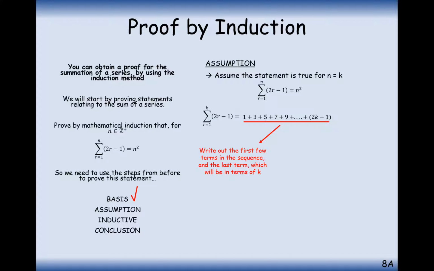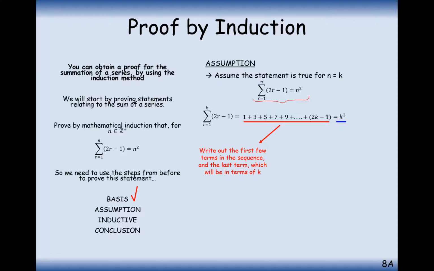Just write out the first few terms in your sequence and the last one, and it will help give you a better picture of what's going to come next. And this is going to equal k squared. So effectively what you've done here is you've just written out the statement you're trying to prove, but substituting k where n appears.